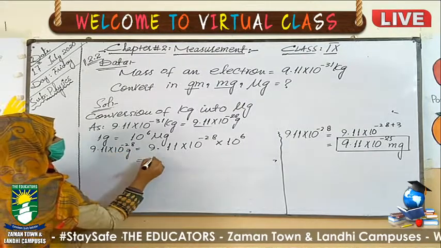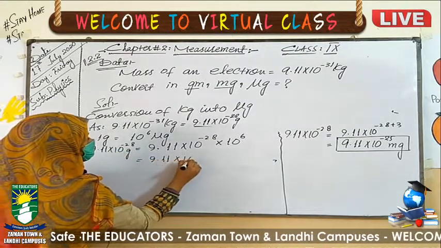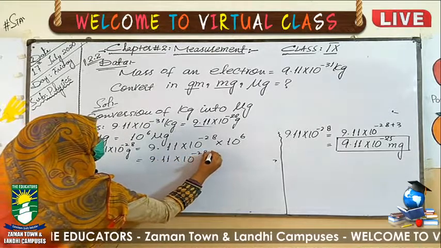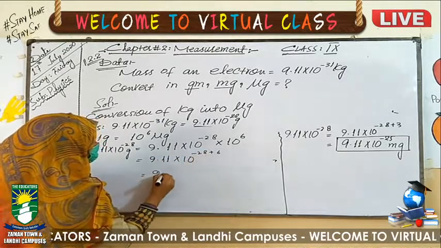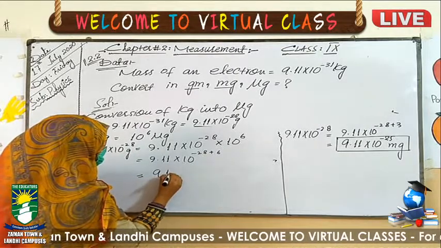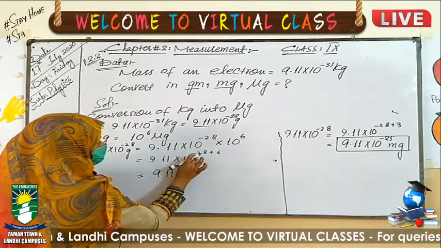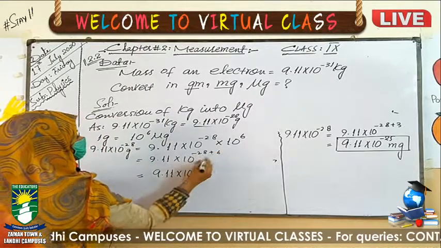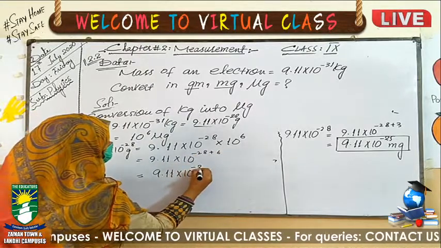Your answer will be 9.11 exponent minus 28 plus 6. It will be equal to exponent minus 22